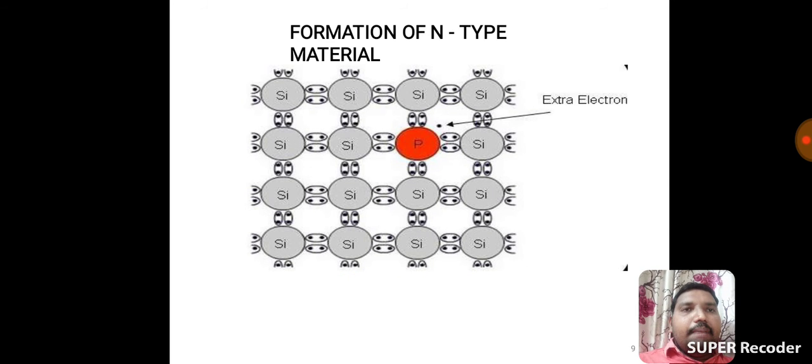Next one, n-type material. In n-type material, we add pentavalent impurities which have 5 valency electrons, but we require only 4 electrons. 1 is an excess electron, that is an extra electron. The surplus electron moves throughout the semiconductor, that is the n-type semiconductor.